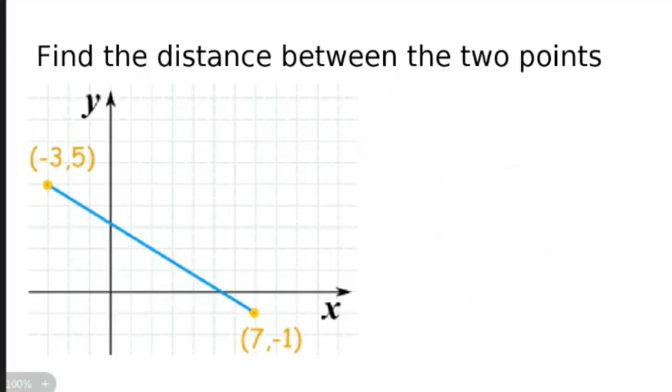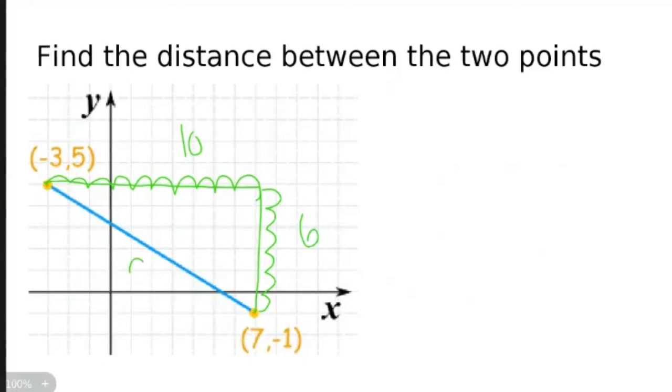All right, last one. Find the distance between those 2 points. Same as the last one. I'm going to draw myself the best darn triangle I can, and I'm actually pleased with that triangle. The length of that side right there is 1, 2, 3, 4, 5, 6. The length of this one is 1, 2, 3, 4, 5, 6, 7, 8, 9, 10. And that's going to be the longest side, so I'll call it C.